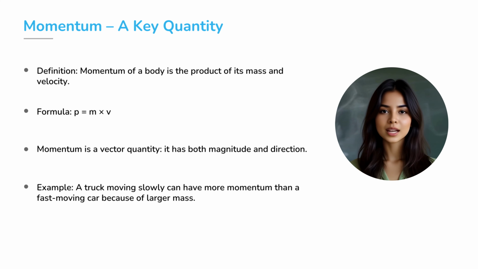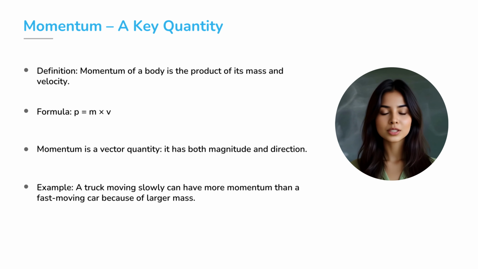To truly understand the second law, we need the concept of momentum. Momentum is defined as the product of mass and velocity. It is written as P equals m into v. Momentum is a vector quantity. It has both magnitude and direction.